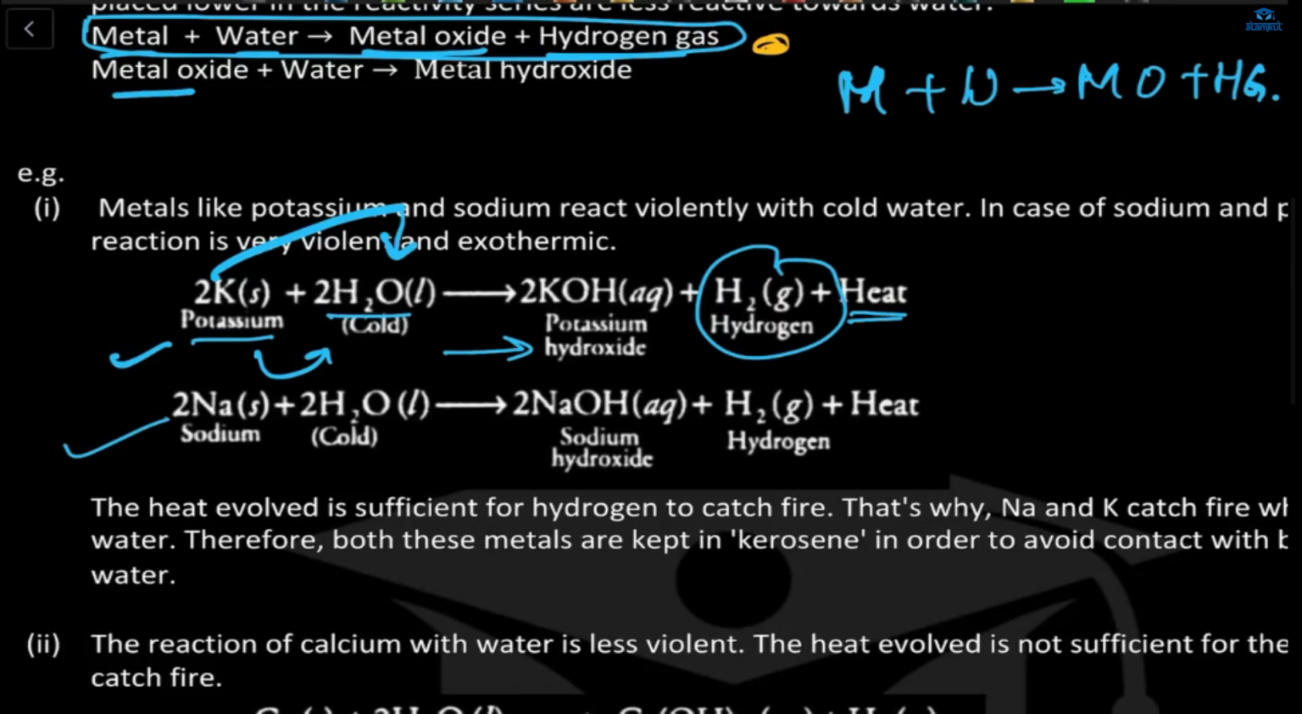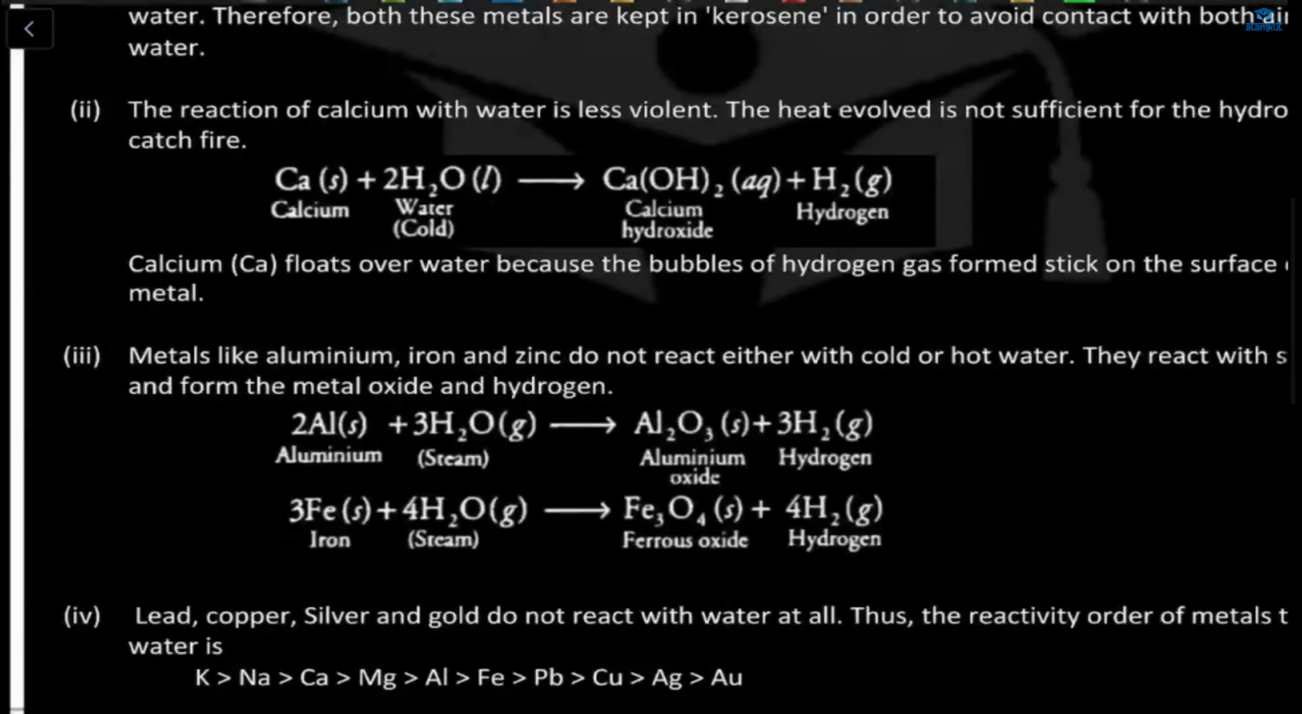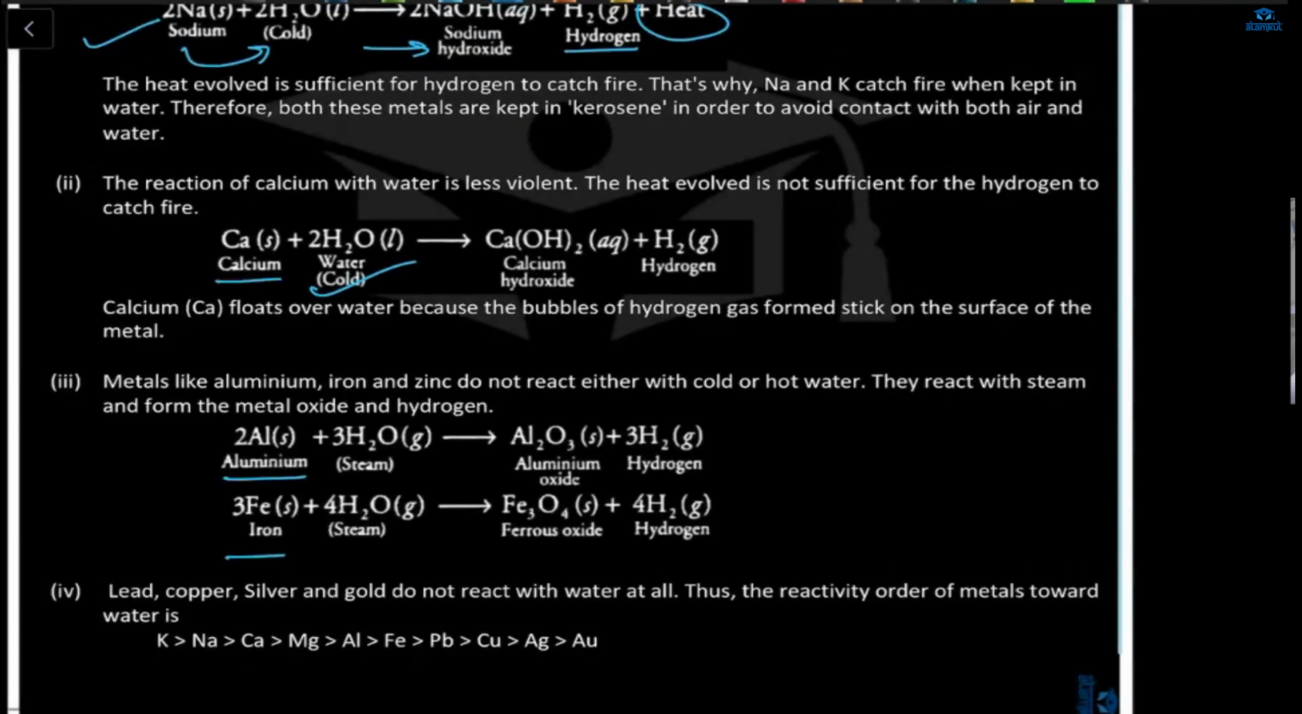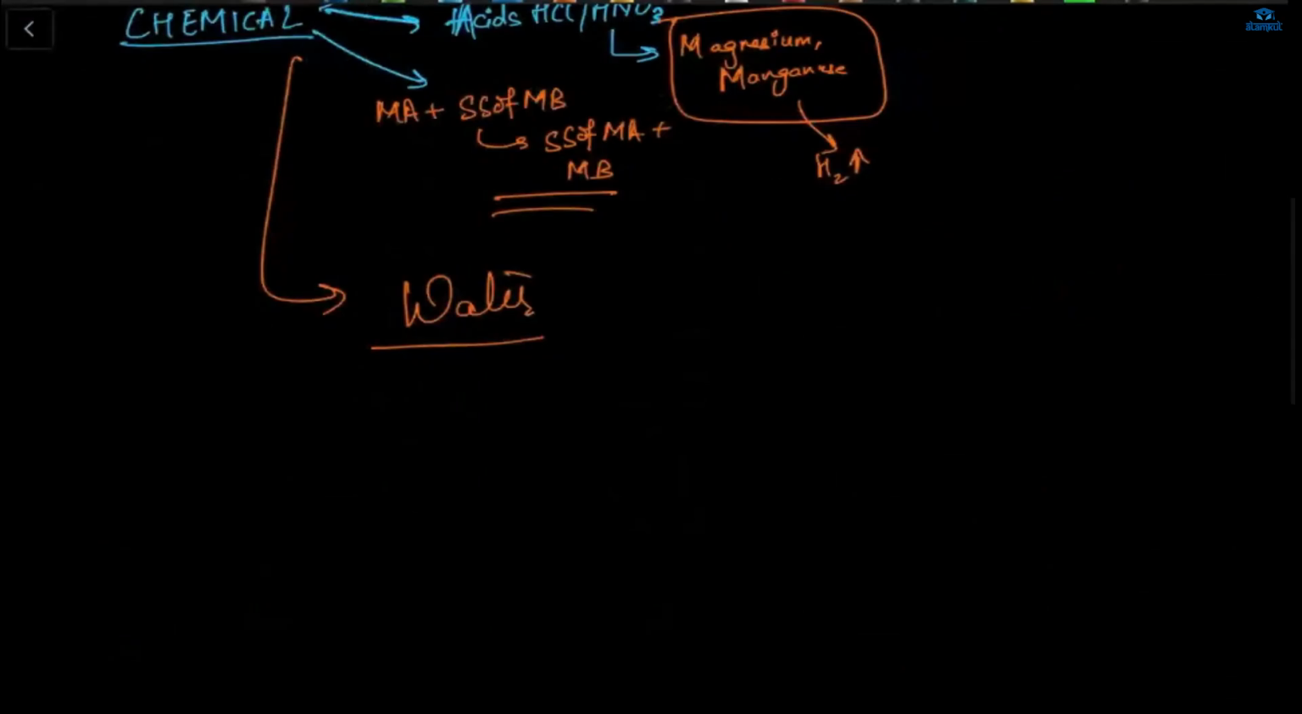Same example for the sodium. Sodium will combine with water, sodium hydroxide, hydrogen and plus heat. Okay? This is also for calcium, aluminium, iron, all the examples are over here. With the water, calcium oxide, hydrogen, aluminium oxide, and this is a ferrous oxide. So this part is for the water, and in water, what was there? When the metal will combine with water, what will happen?